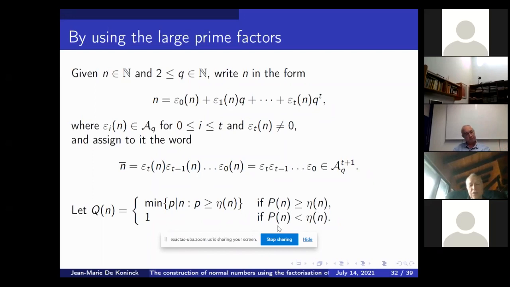And what if the largest prime factor is smaller than log n? Just put 1, because it doesn't occur very often. And then we create a normal number using this new smallest prime factor function.